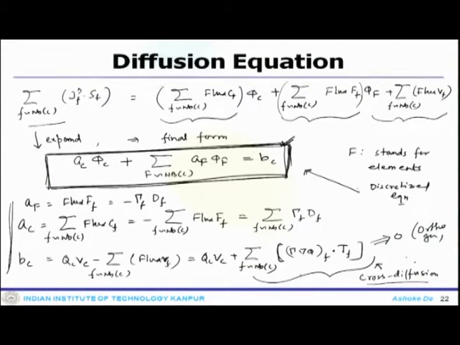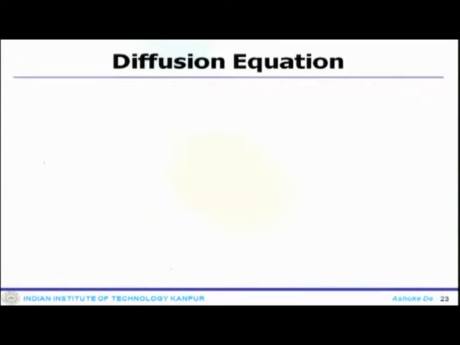So, the equation system actually looks similar. That is one of the advantages of this finite volume formulation, that you can have a similar kind of discretized equation. So, only one discretized equation like the one which is shown here would work.